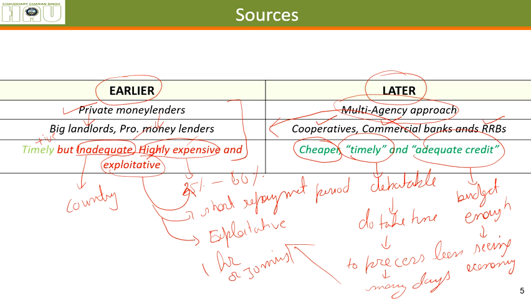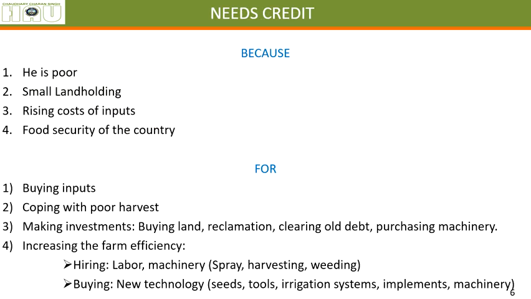Okay, now moving on to the next slide. Why do we need credit? The farmer needs credit because he is poor.